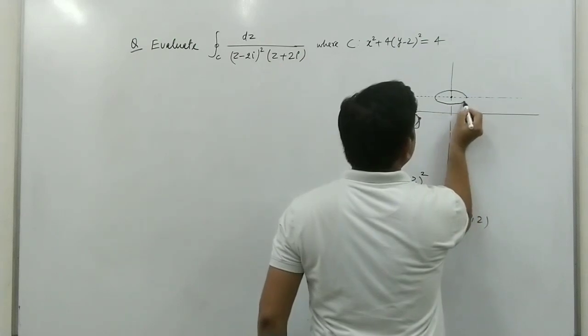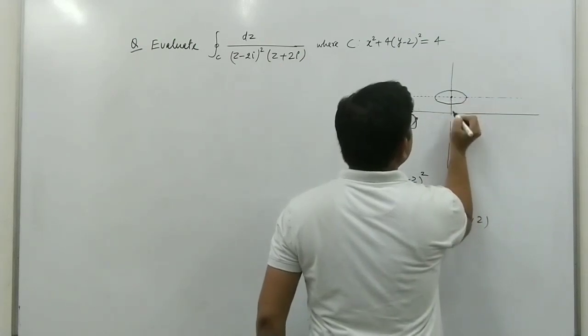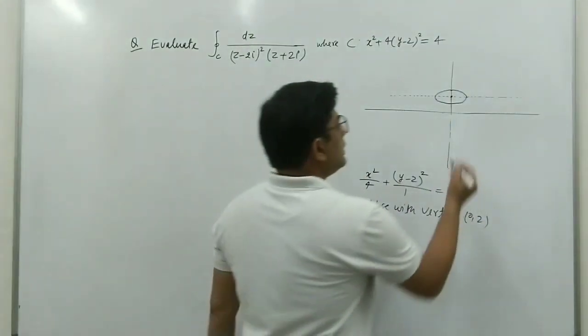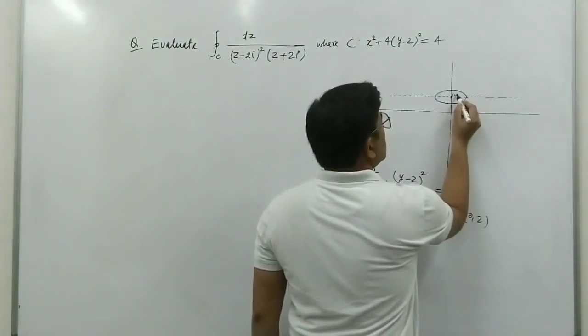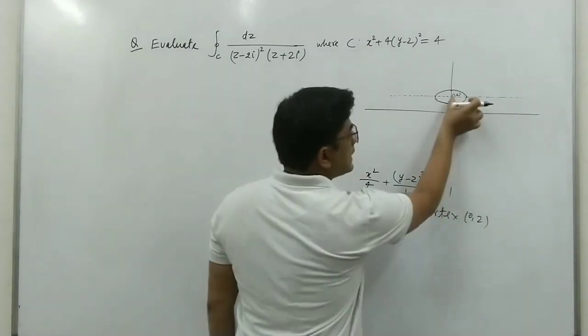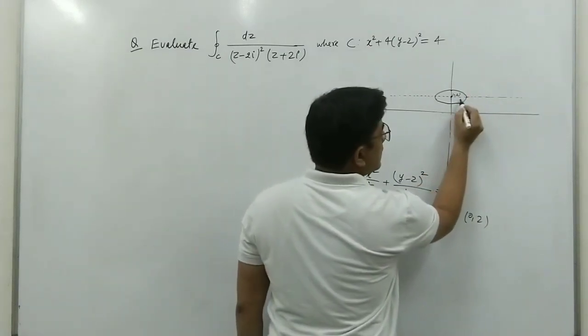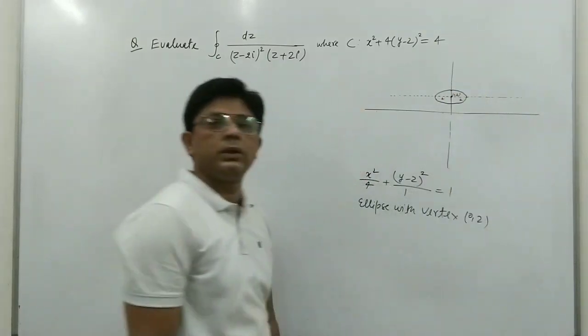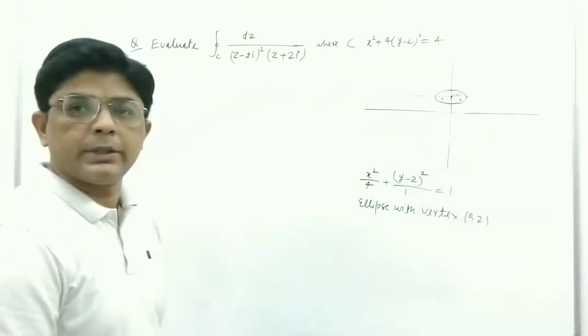So this is the given ellipse with vertex at 0, 2. This length is 2, this length is 2. Similarly, this length is 1 and this length is 1.